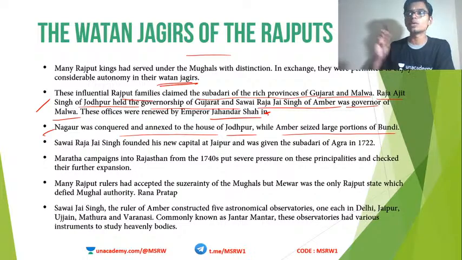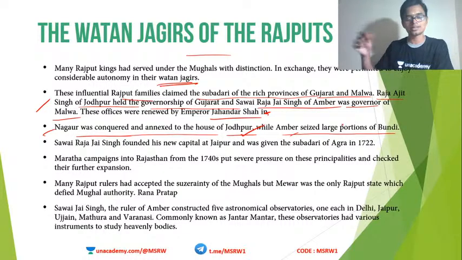Okay, so when the Mughal dynasty became weak, Rajputs started expanding. So Nagaur was conquered and annexed to Jodhpur. Amber seized large portions of Bundi. So new territories were acquired by the Rajputs around this time.